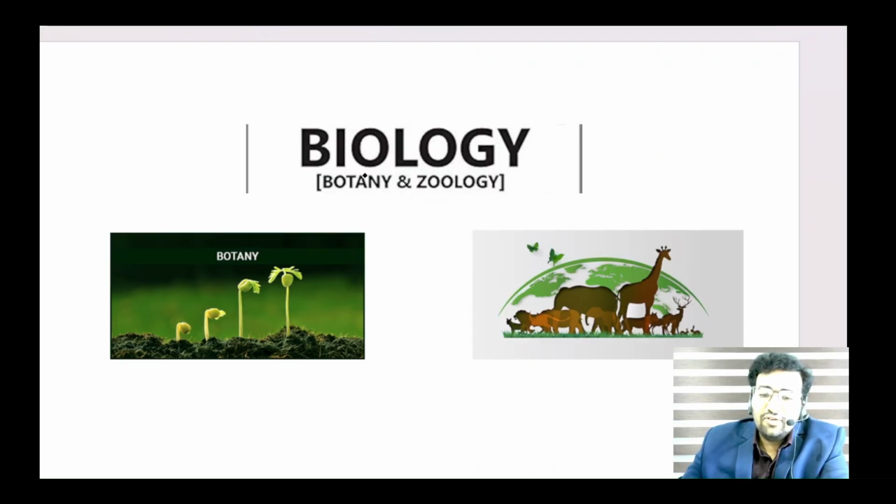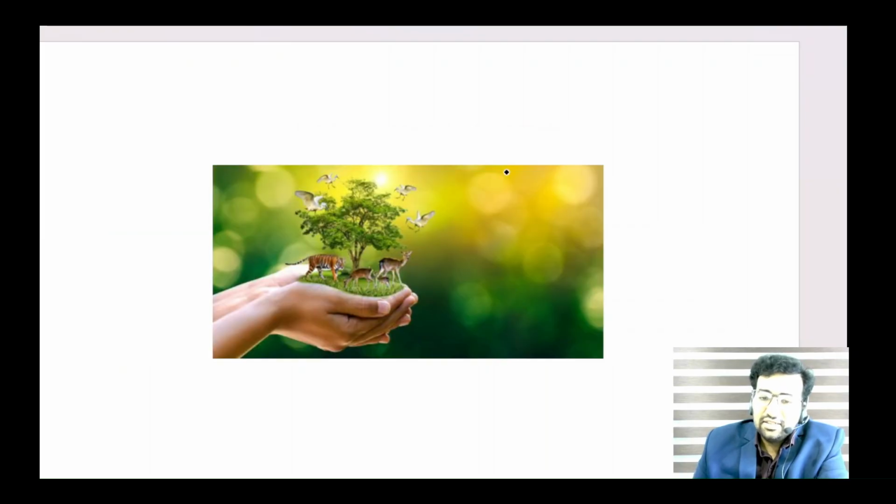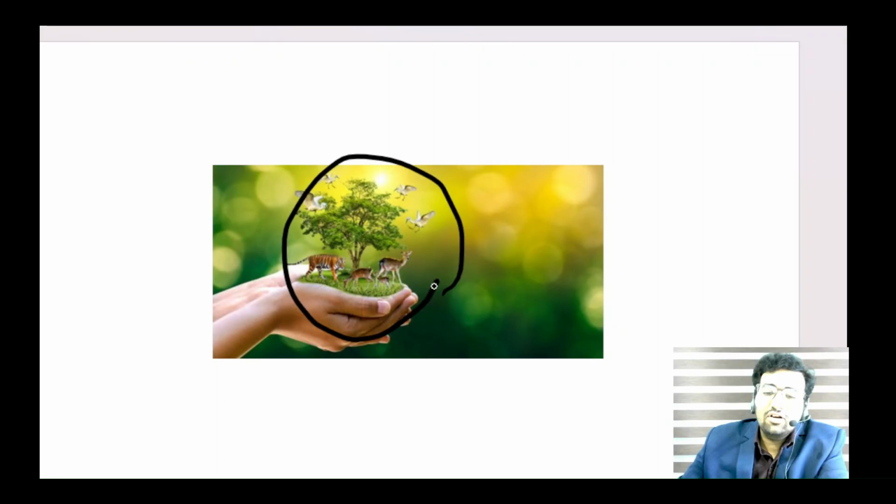Study of life means there are different organisms which have life. Especially a plant will grow, a plant will have several abilities, reproduce, everything is there. Therefore, botany is the branch of biology which deals with plants, whereas zoology is the branch of biology which deals with animals. Whatever may be the animal or plants, everything belongs to one group which is known as organism. So we can say biology is the study of life or study of organisms.